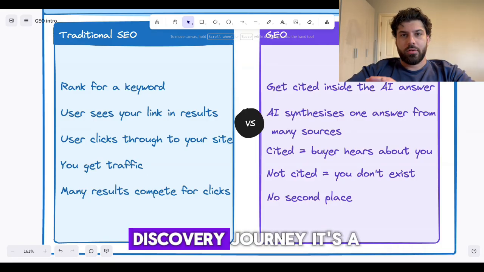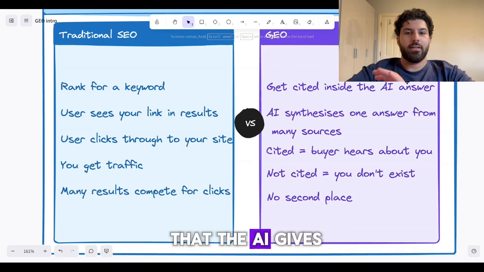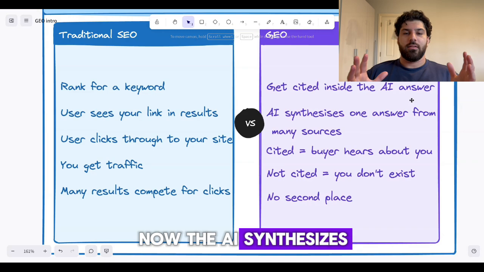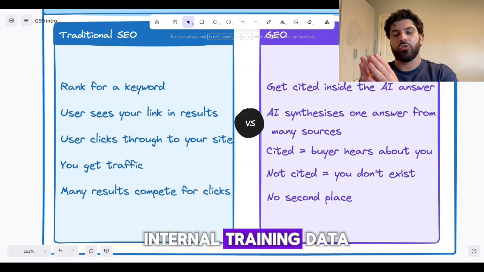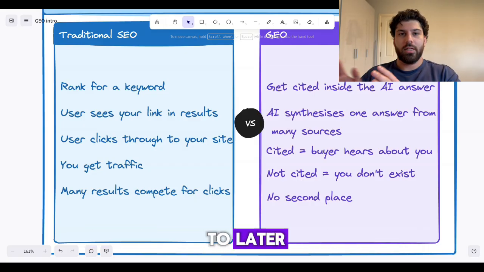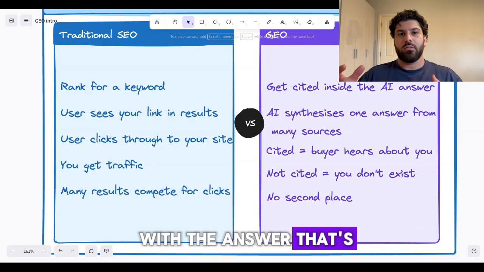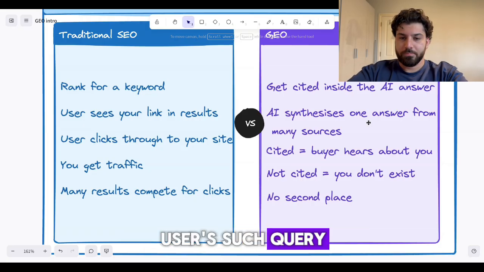Now with the AI discovery journey, it's a little bit different. You're looking to get cited in the answer that the AI gives. Now the AI synthesizes this answer from many sources across the web, right? Not just its internal training data, but really looking at different sources across the web that we'll get onto later, and then coming up with an answer that's best suited to answer the user's search query.